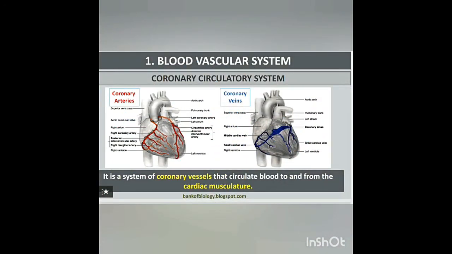Coronary circulatory system. The supply of blood to the heart muscle, the cardiac muscle, is called coronary circulation. Cardiac muscle receives oxygenated blood from coronary arteries that originate from the aortic arch. Deoxygenated blood from the cardiac muscle drains into the right atrium by coronary sinuses.